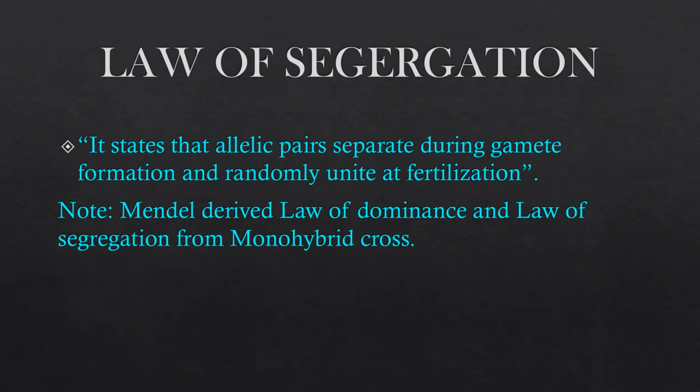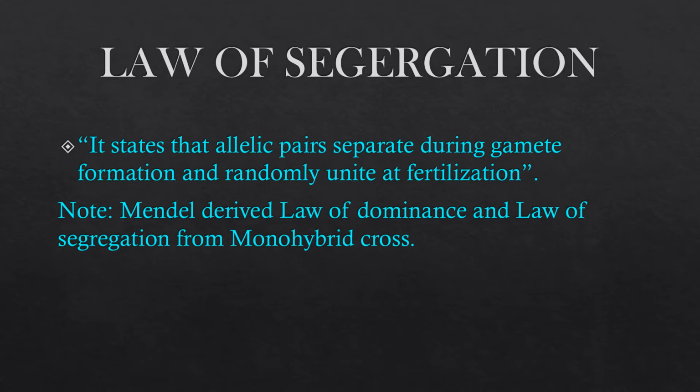Now the law of segregation. Segregation means separation. The hybrid is heterozygous, meaning two different alleles are there. This law states that allelic pairs separate during gamete formation and randomly unite at the time of fertilization.